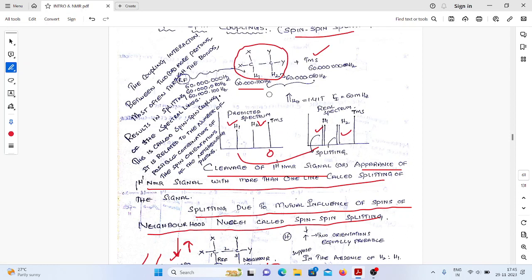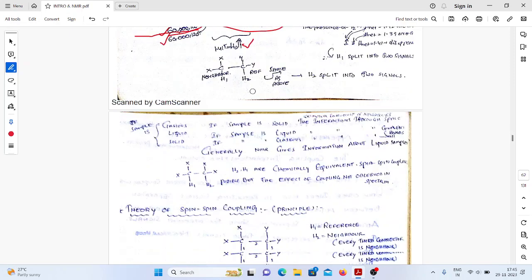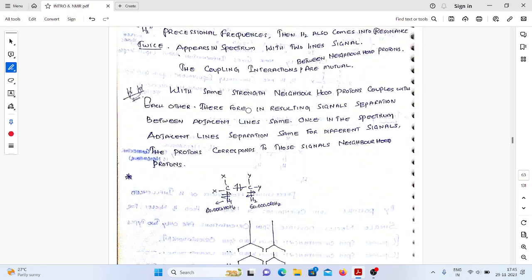Whenever the coupling is possible between two different non-equivalent sets of protons, then only does spin-spin coupling lead to the splitting pattern. So remember this line: the splitting is only possible because of the interactions or couplings between the non-equivalent sets of protons.